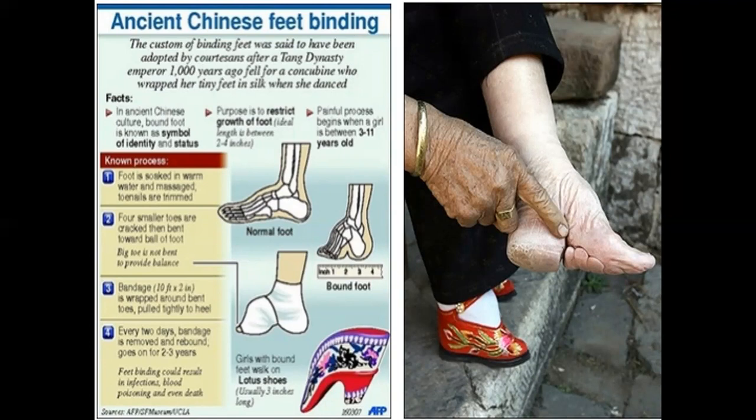How big would the feet eventually get to? Only around 3 inches in length. That's how small the feet would get to after 2 or 3 years of enduring this process. So here we actually see how small the feet are. And of course, in this very gruesome image here, we see the toes that are under the sole of the foot there.